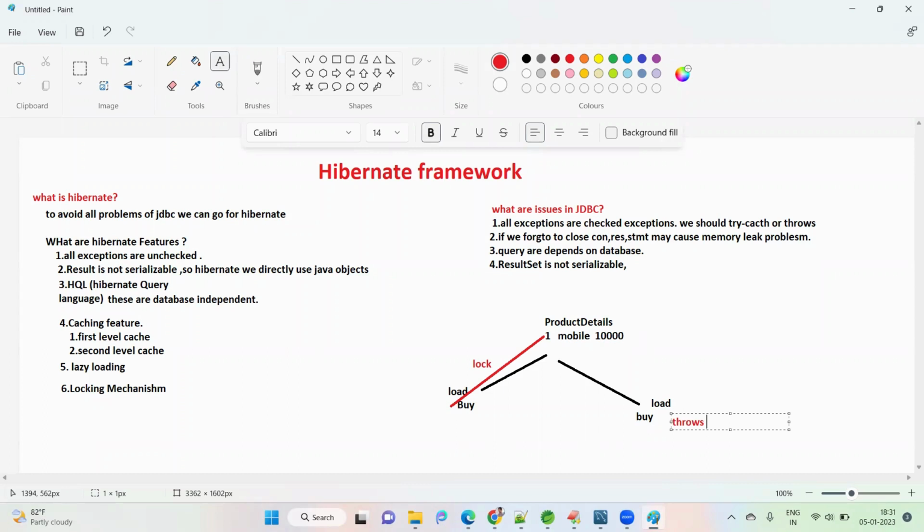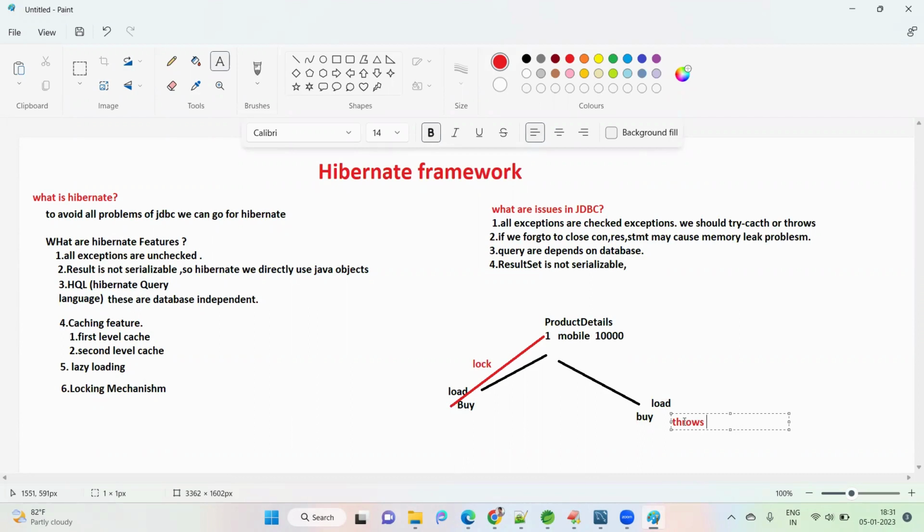Consider the same scenario in, say, bus ticket booking. In the same situation, two people are trying to book the same ticket at the same time. It will throw an error for the second user. The first user's payment is successful, and the second user gets an error, some issue is raised, and it comes back to the home page. Some errors are thrown in RedBus or whatever ticket booking system.